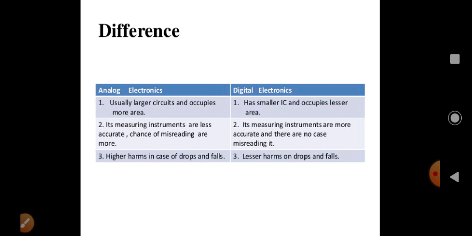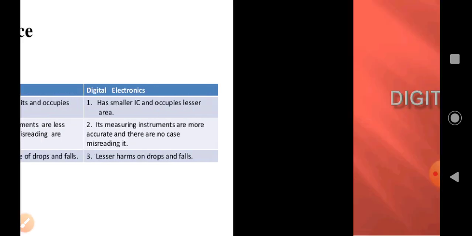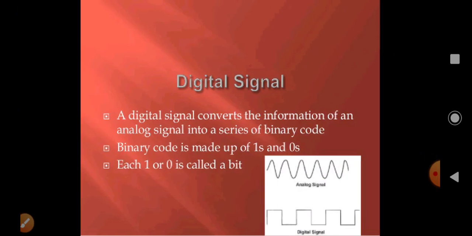Third point is, in analog electronics, higher harm in case of drops and falls, but in digital electronics lesser harm on drops and falls. Okay, so these are the differences between analog electronics and digital electronics. So this is the main difference in the introduction of digital electronics.